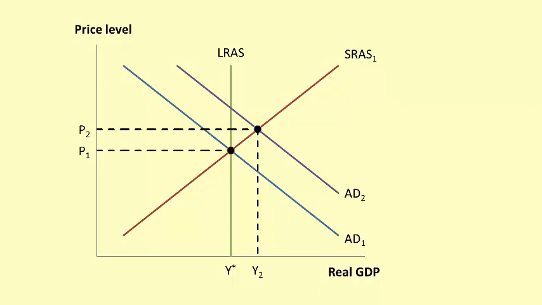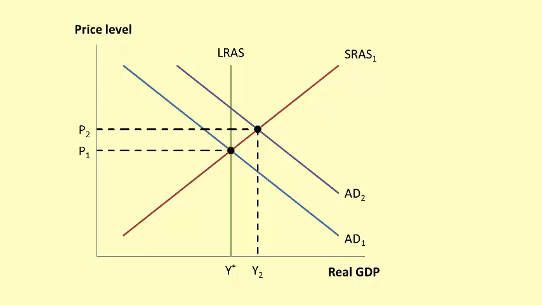However, potential GDP is not affected by a shift in aggregate demand. Therefore, at this point, real GDP, Y2, is greater than potential GDP, Y star. The difference between these values in these circumstances is called an inflationary gap. Current output is greater than the full employment level of output. If real GDP were lower than potential GDP, then the difference would be called a deflationary gap.